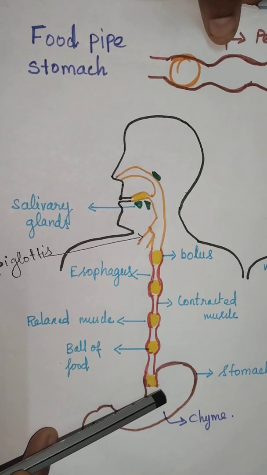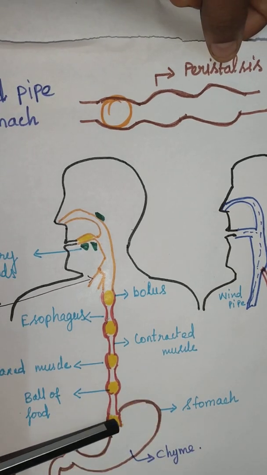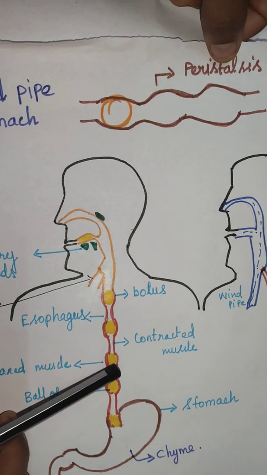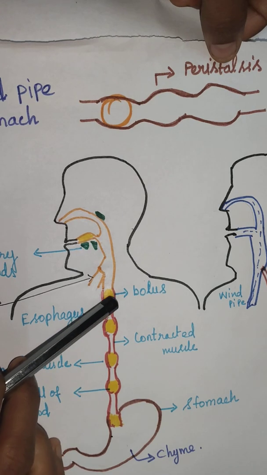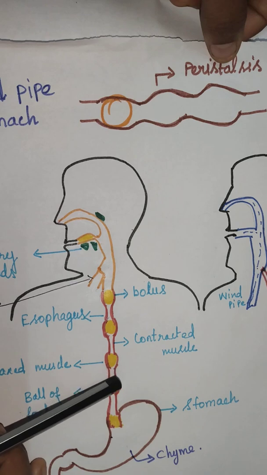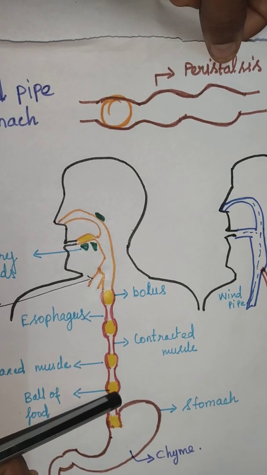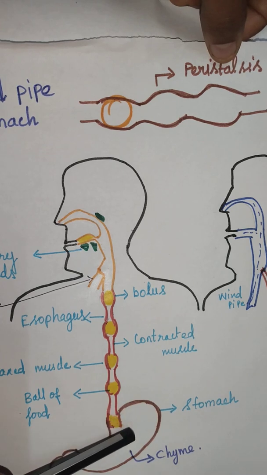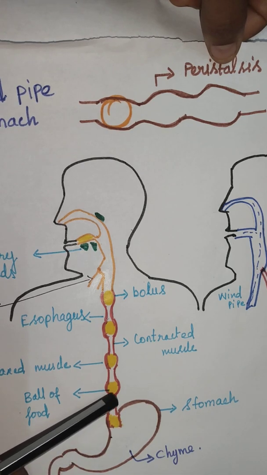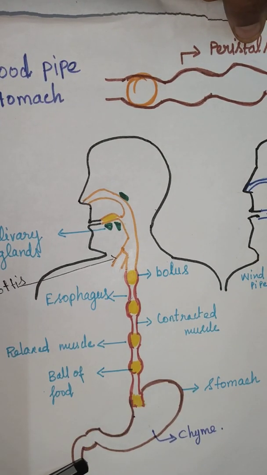That is done by the antiperistalsis movement. The contraction and relaxation of the walls of the esophagus takes place in the opposite, upward direction. That is called antiperistalsis movement. So the food which is not accepted by the stomach is vomited out by the antiperistalsis movement. If it is accepted by the stomach, it passes into the small intestine.